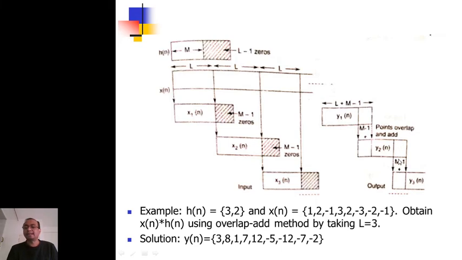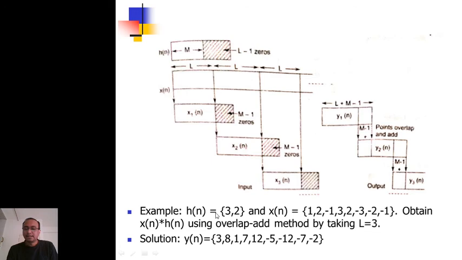Similarly, the last M minus 1 points of this y2n will be added with the first M minus 1 points of this y3n. And how to obtain y3n? It is again the circular convolution of x3n, which is zero padded with capital M minus 1 samples, with hn, right? So that figure indicates a simple overlap add method. Get the sequence, do the circular convolution, do the overlap and add, and get the yn streaming. So you have an xn streaming, yn is also streaming, which is the filtered version of xn. So in that way you have real-time processing.